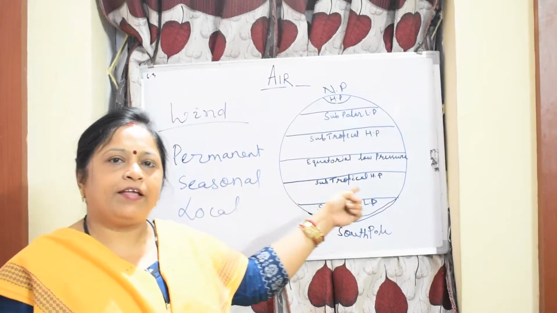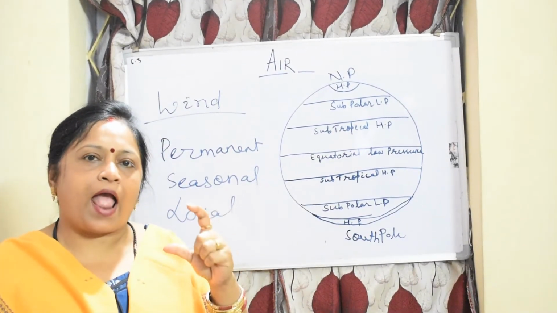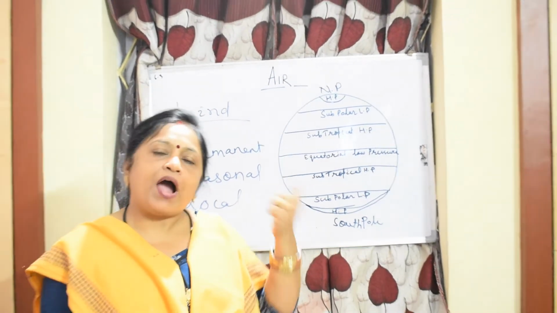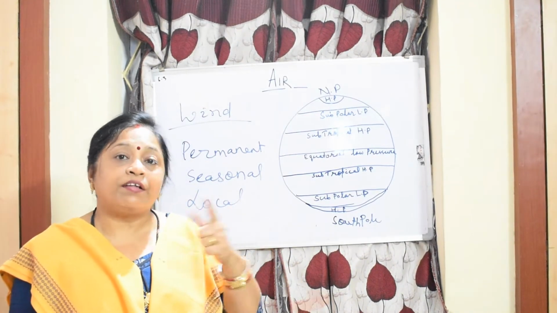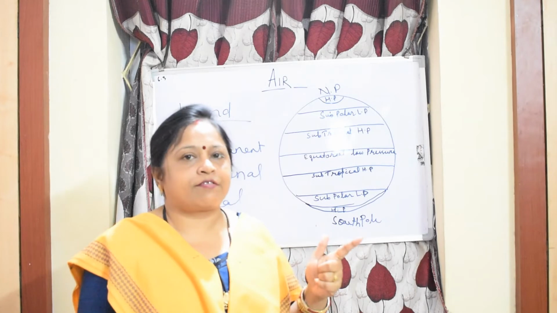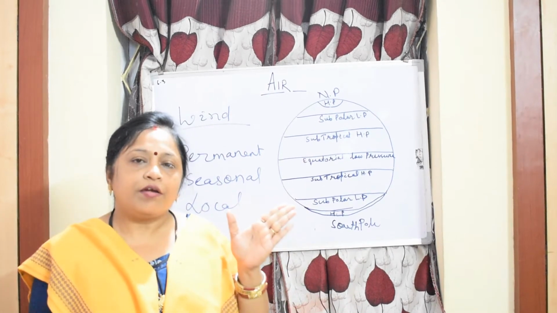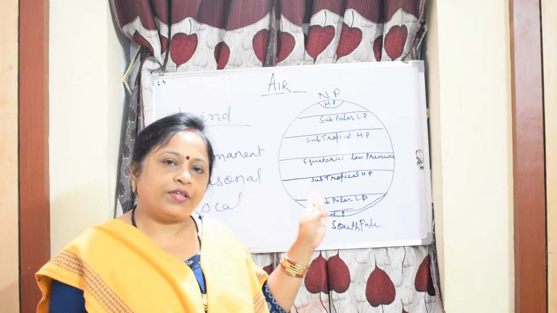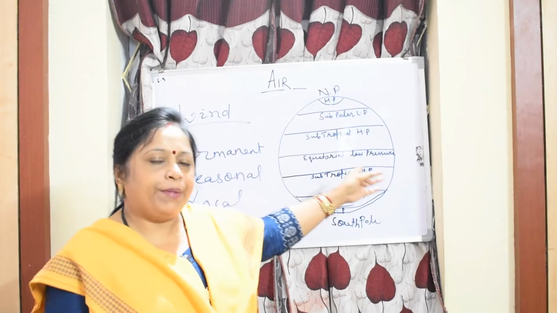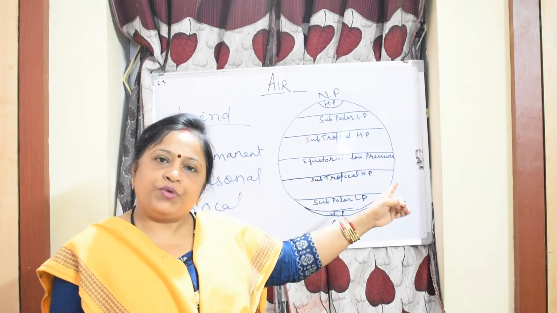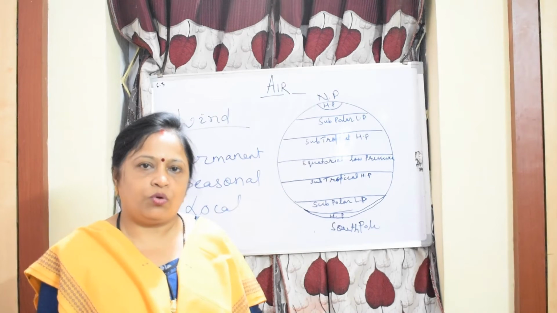Why is this area low pressure? Because this equatorial area has high temperature. Why is it a high temperature area? Because it receives direct sun rays, which give direct sun heat, and that is why the temperature is more and the low pressure belt is there. As we know, if the temperature is high, then the pressure is low.